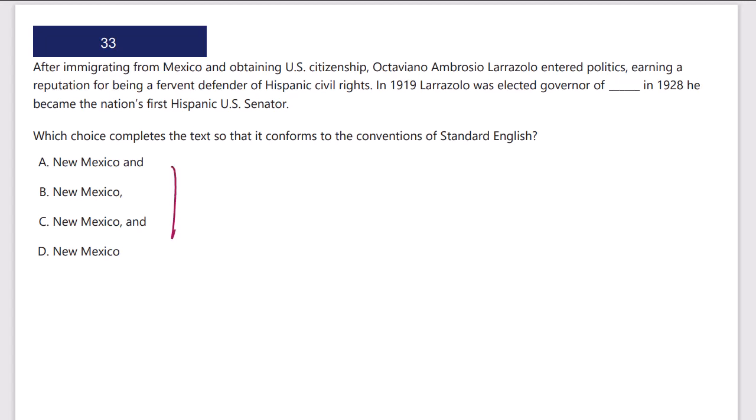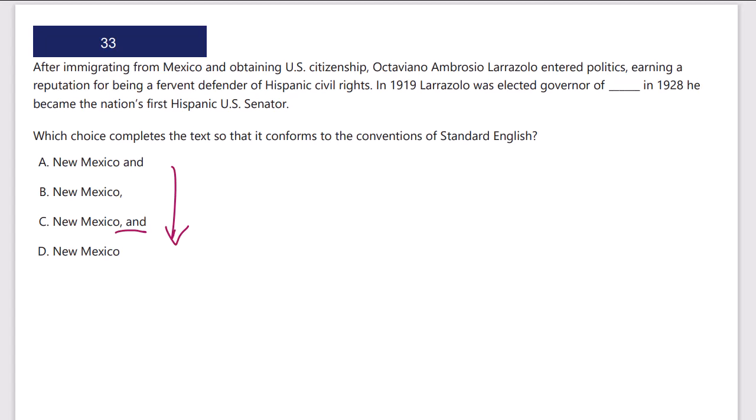Okay, I've got a quick vertical scan: New Mexico, and or New Mexico without the and. If I have the comma and, that suggests it's two independent clauses, because that's our comma plus coordinating conjunction, or FANBOYS. Well, let's see what's going on here.